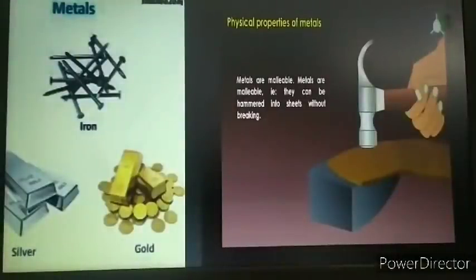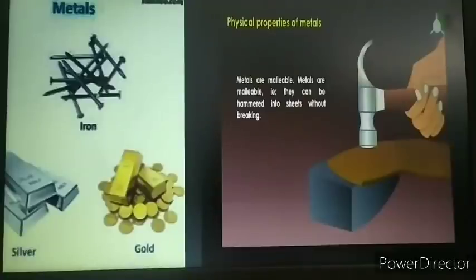Metals are generally hard solids. As you can see here in the figure in the module, you can find so many examples. It is showing iron, silver, gold. Then on the other side you can see somebody hammering the metallic part. All these are examples of metals which show that they are generally hard.